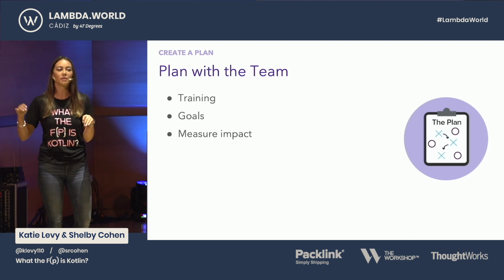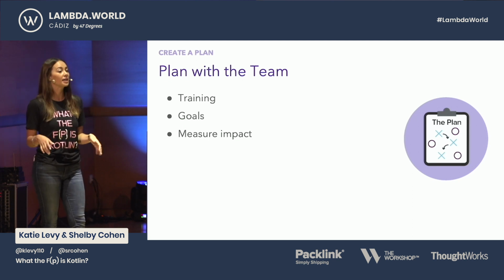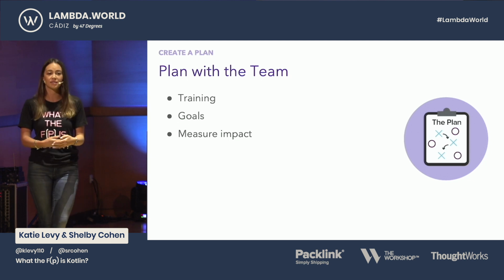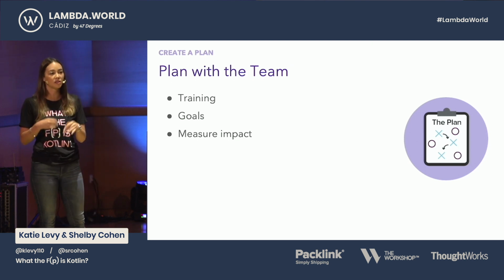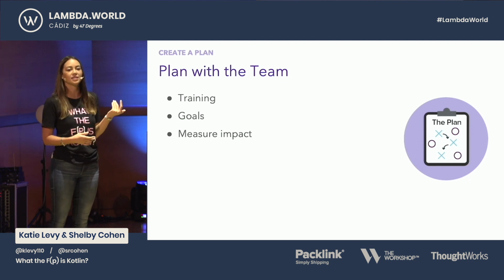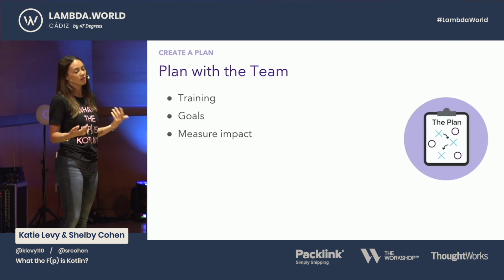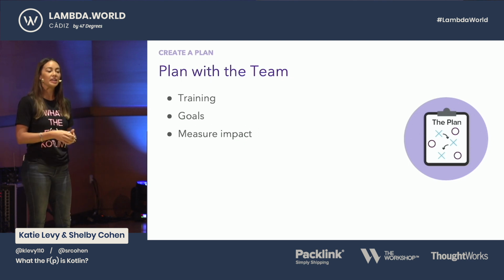You want short-term and long-term goals of what you want to do in Kotlin. For my team, we said we want to start with the tests. The tests are an easy way that's low risk. You can just code in Kotlin instead of Java for the tests, learn the language. And then once you're comfortable, you can start doing the data classes. Those are really simple. It's really hard to mess up on them, but it gives people more confidence. And then you can move to having a whole feature in Kotlin.